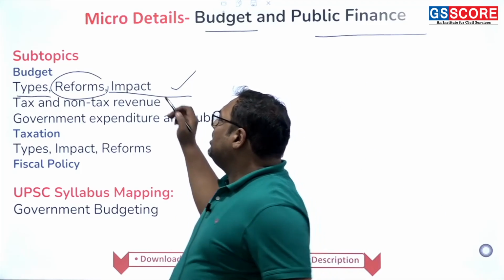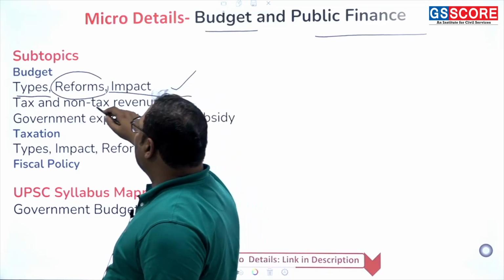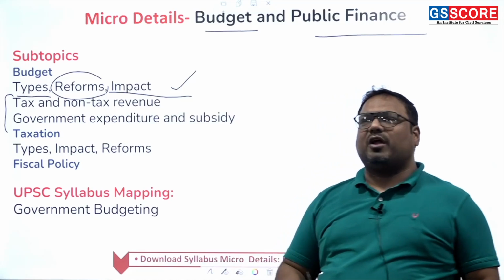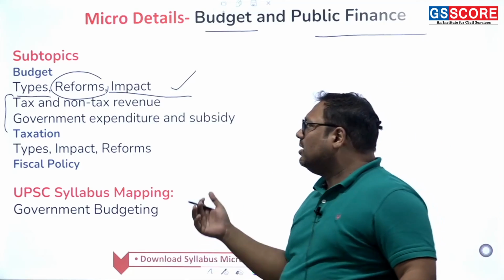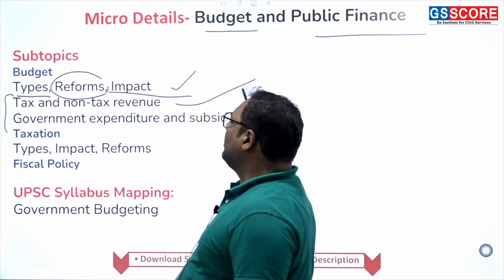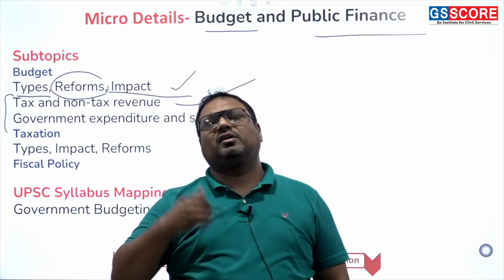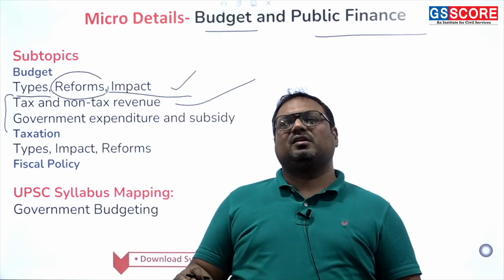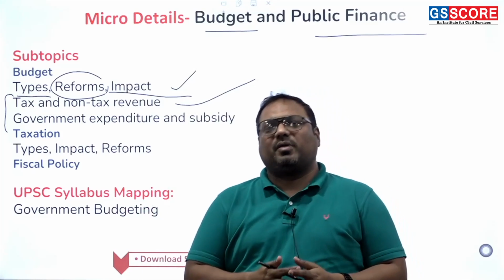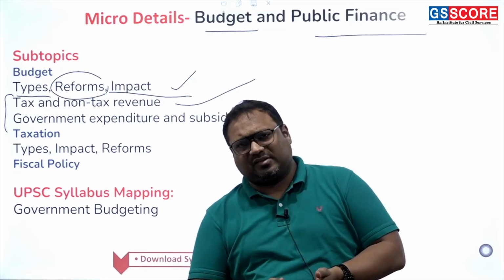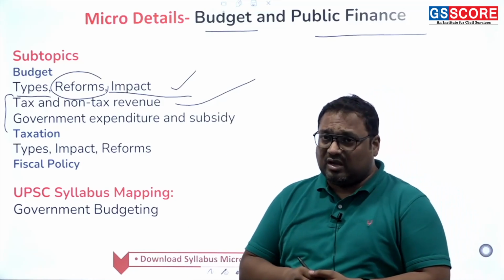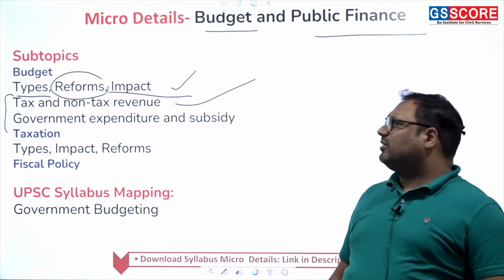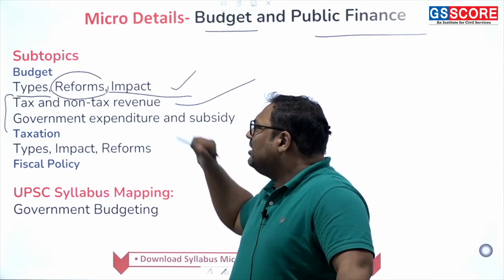Then we move ahead and we talk about the revenue side. As any account has two types, the money received and money spent, revenue is the money received by government. Here we have tax revenue and non-tax revenue. Tax revenue we can understand very easily. That in itself is a very big topic, because we have all the different types of taxes: income tax, GST, corporation tax. Then we have a number of other topics related to tax reforms. So tax, and then there is non-tax revenue.